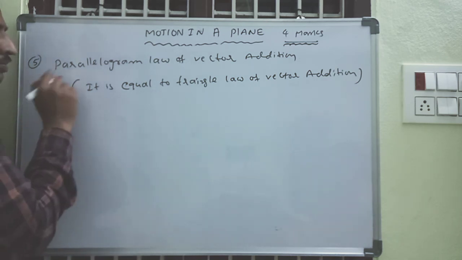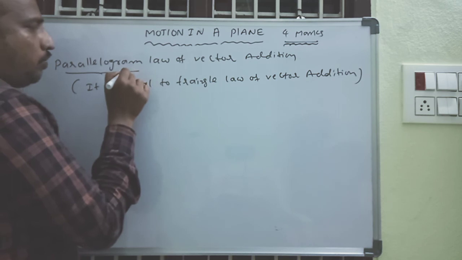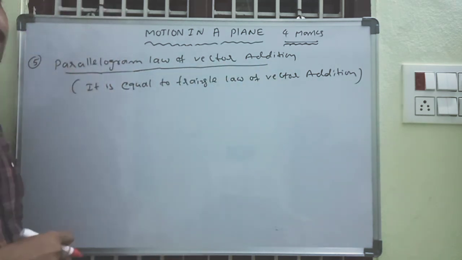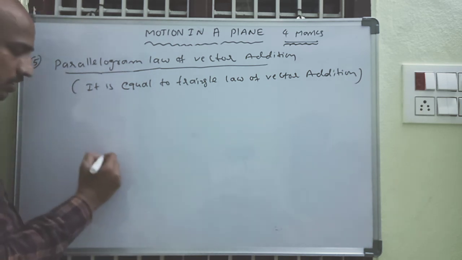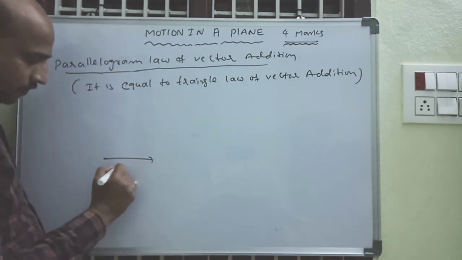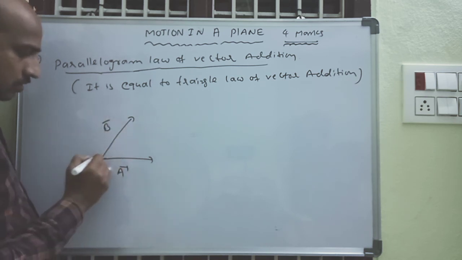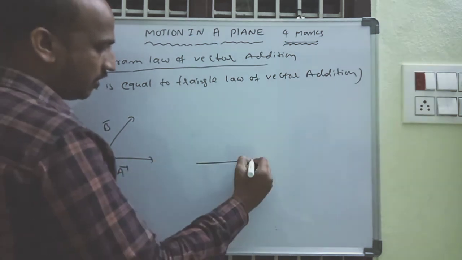For example, how to do parallelogram vector addition? How to add the two vectors in the parallelogram law method? So this is vector A, this is vector B here.